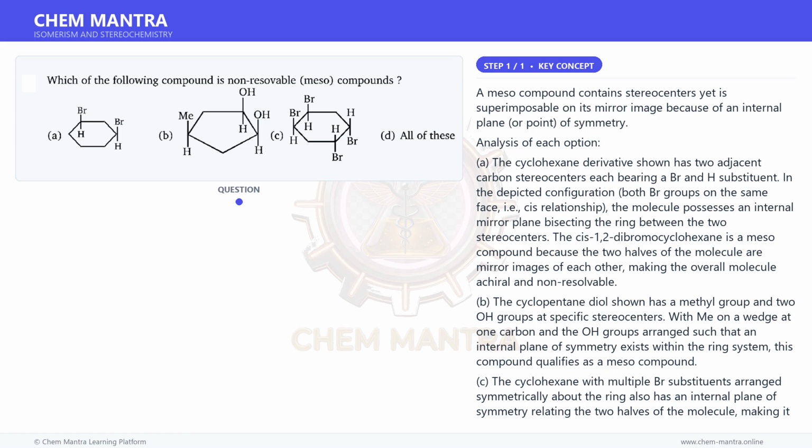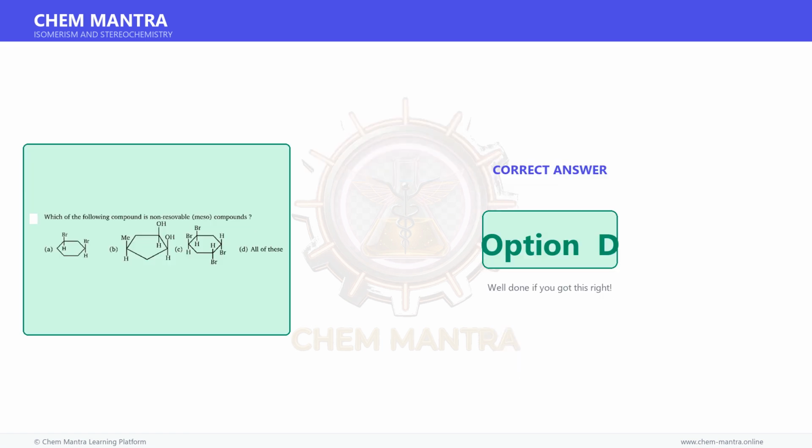Since all three structures, A, B, and C, represent meso, non-resolvable, compounds due to internal planes of symmetry despite having stereocenters, option D, all of these, is correct. Why other options fail? Options A, B, and C alone are each individually correct, but since the question asks which compound is a meso compound and all three qualify, the most complete answer is D. Therefore, the correct answer is D. Therefore, the correct answer is option D.